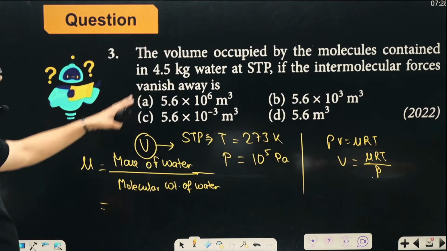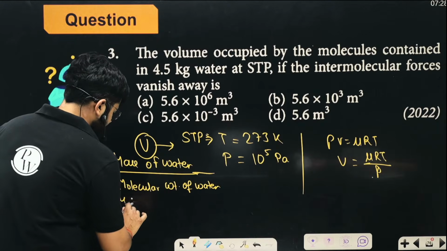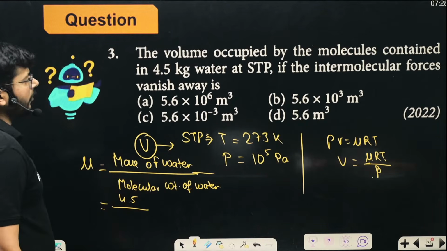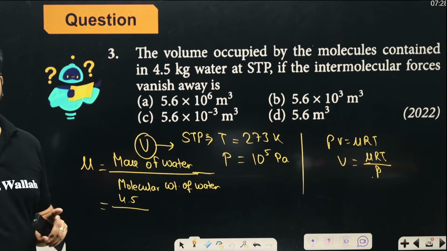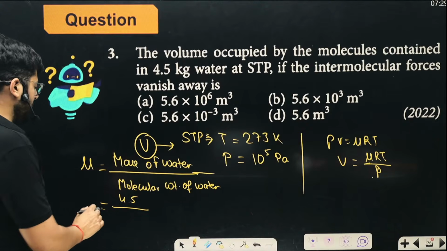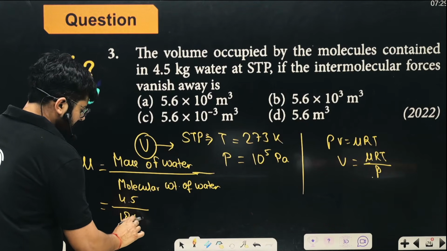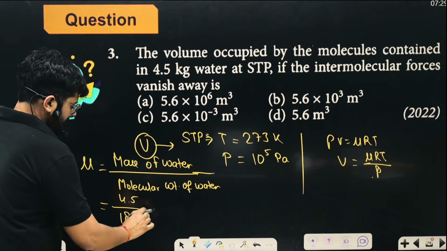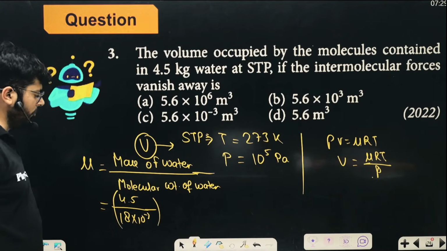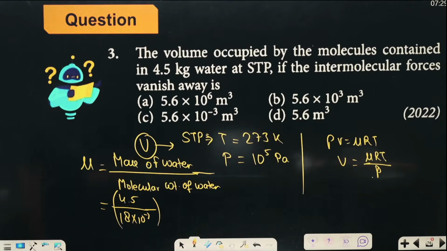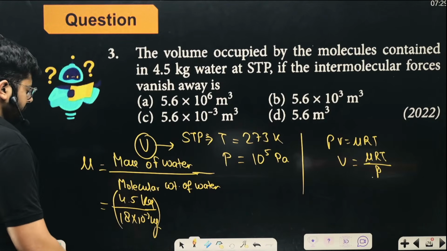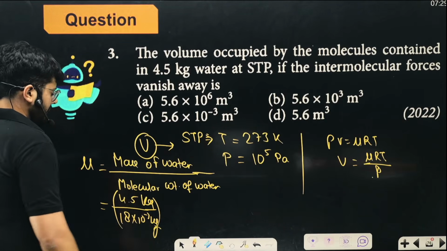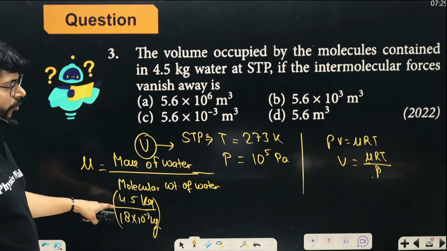So mass of water is 4.5 kilograms that you have. Molecular weight of water, H2O: for hydrogen it is 1 each, for oxygen it is 16, so 16 and 2 is 18, and in kilograms you have to put 18 into 10 to the power minus 3, so both the units should be same. So it is 4.5 upon 18 into 10 to the power minus 3. Because in the numerator you have kilograms, the denominator should also be in kilograms. So that many moles you have.